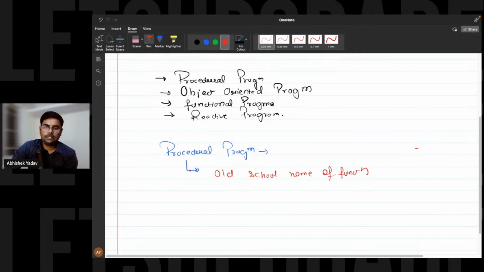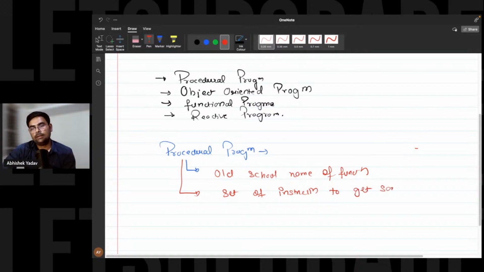And what is the meaning of procedural? Procedural means a way to do something, a set of instructions to get something done. Okay, we can say like this: a set of instructions to get something done, right? Okay, great. So basically here, what does procedural programming mean? First we discussed what a procedure is. It is an old school name of function, and procedure means a set of instructions to get something done, right? Everyone, to get something done.